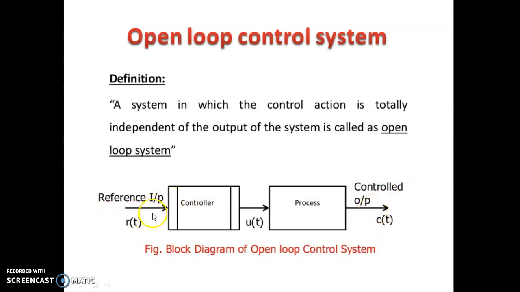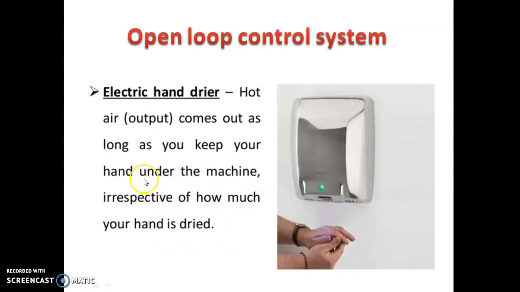There will be no feedback. According to your input you will get the output, but the output will not affect the input. For example, an electric hand dryer. Hot air comes out as long as you keep your hand under the machine. Irrespective of how much your hand is dried, it does not observe whether your hand is dry or not. You keep your hand, it is sensed, and you get the hot air. That is the output.